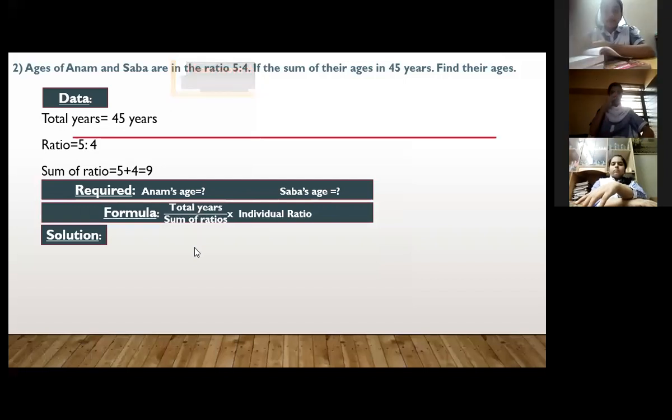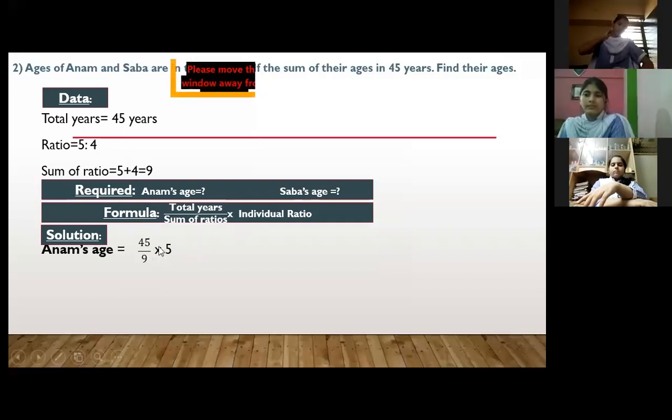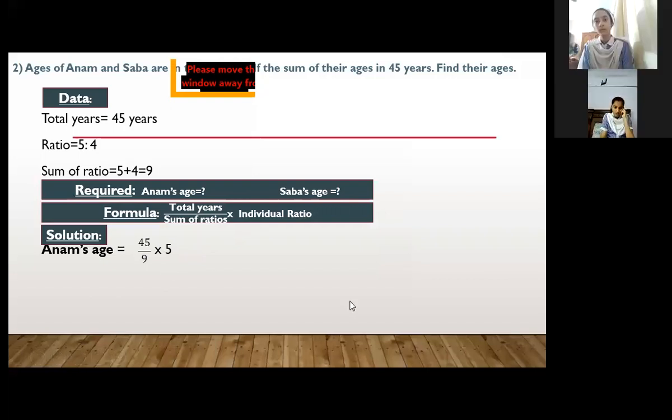Exactly, very good. So we get 45 over 9 into 5, right? 9 ones are 9 and 9 fives are 45. Then what will be the answer? If I put it, 25. Anam's age is equals to 25. Very good. So we get here 25 years. Beta, we have to mention the units also. So here we can write years.